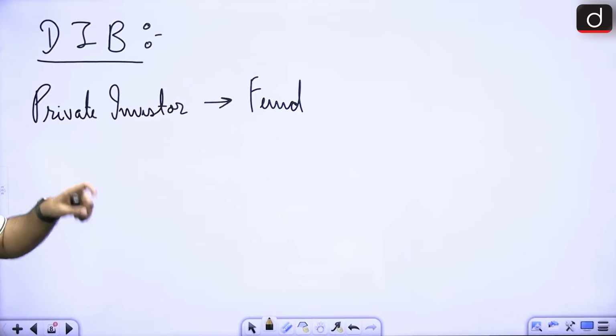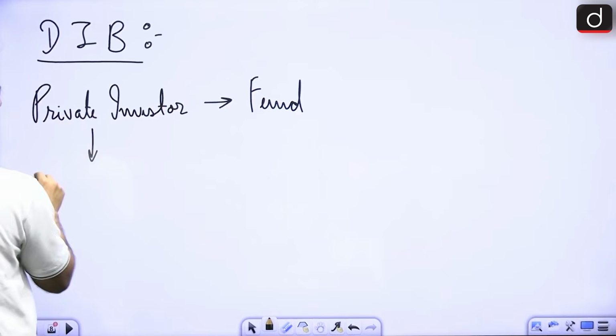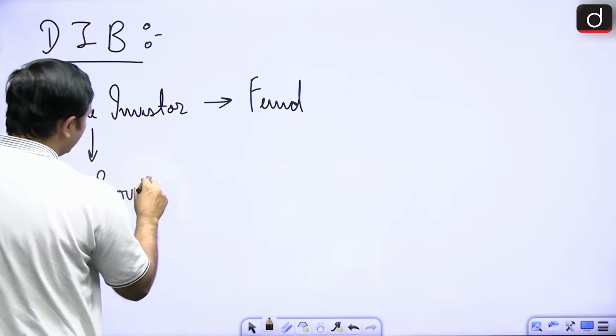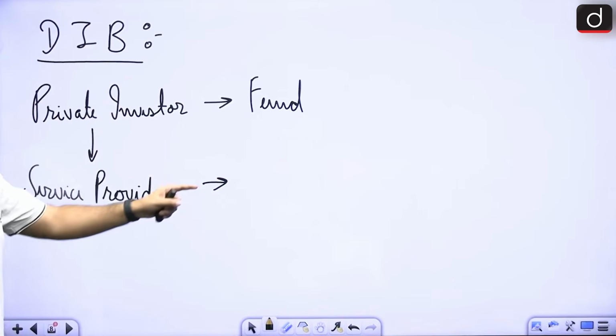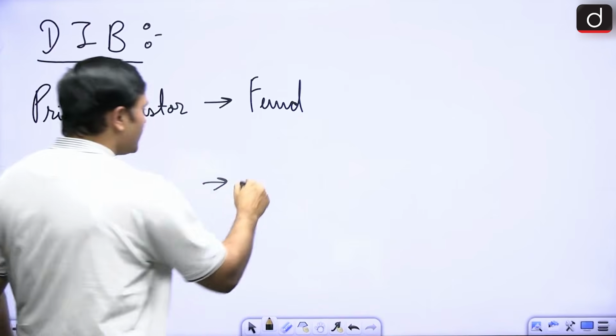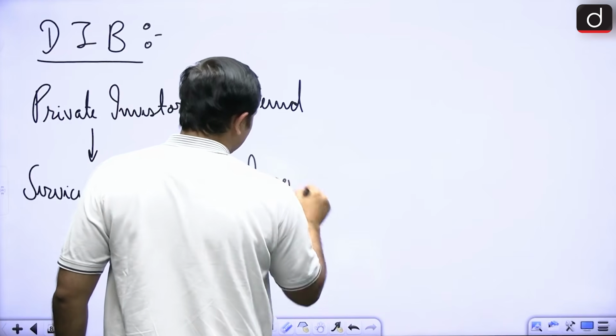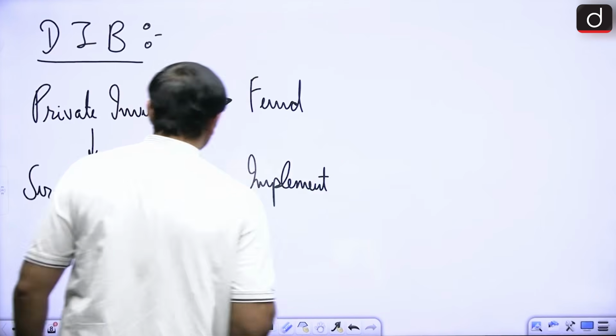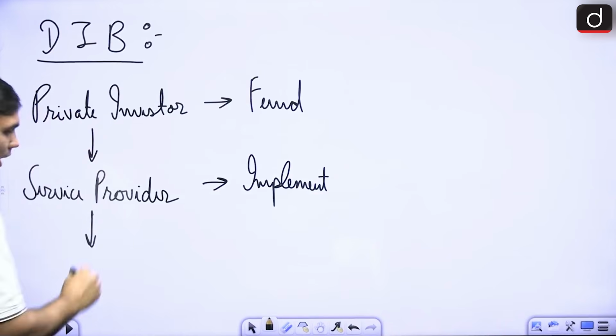Then comes the service provider, who will implement the project. And at last comes the outcome.